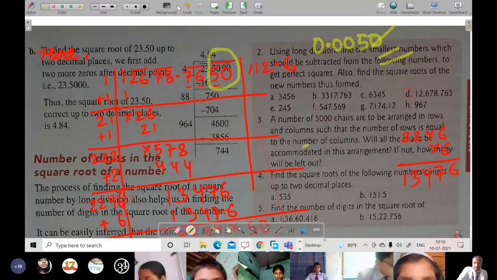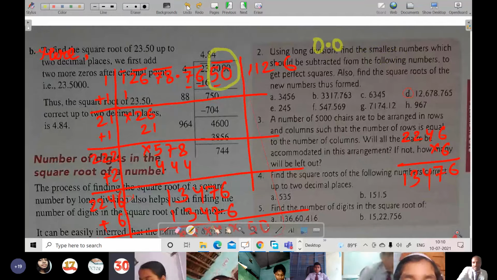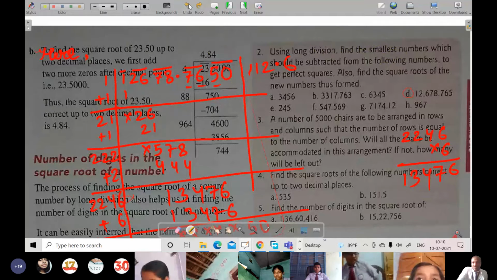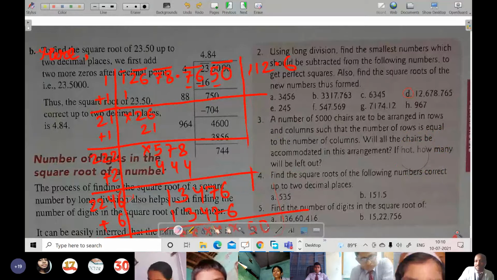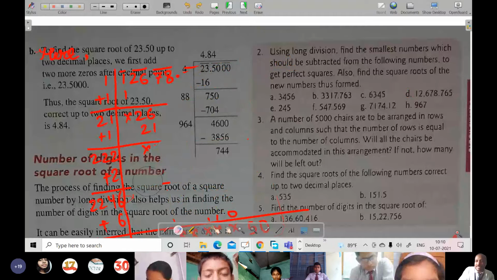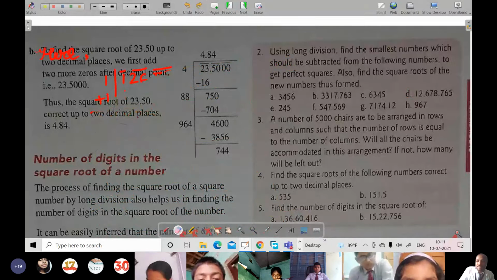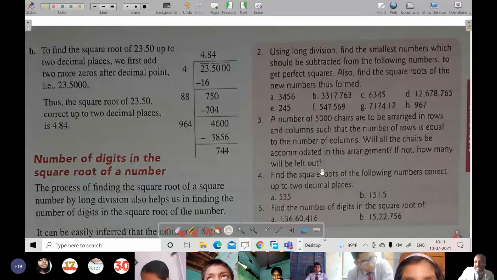Sir, can you solve question number 3? Okay, I'll explain question number 3. It has been said that 5,000 chairs are to be arranged in rows and columns such that the number of rows is equal to the number of columns. Will the chairs be accommodated in this arrangement?